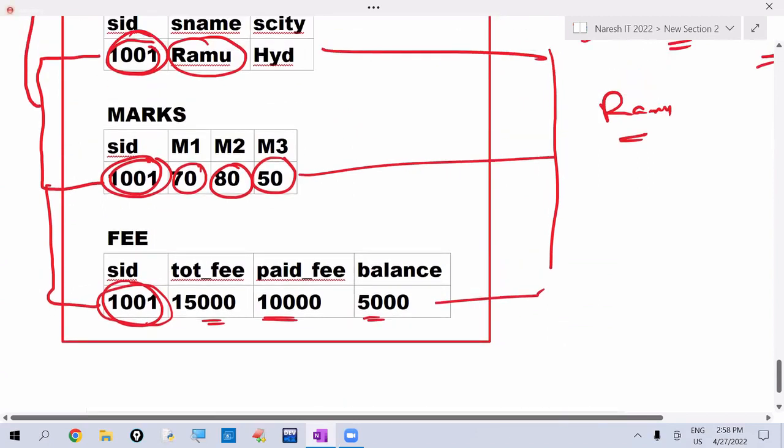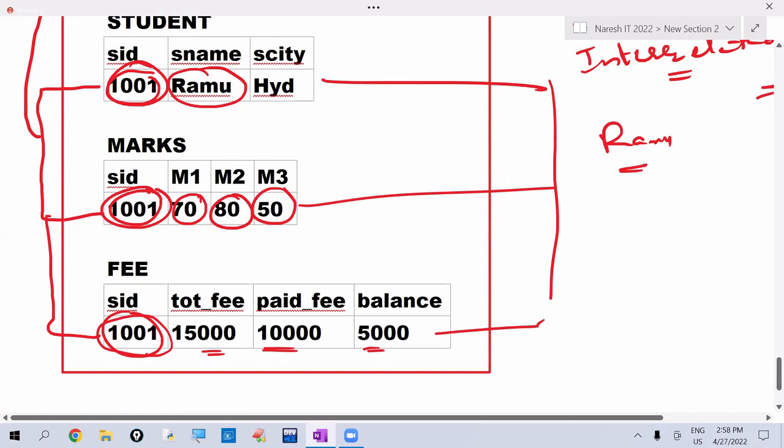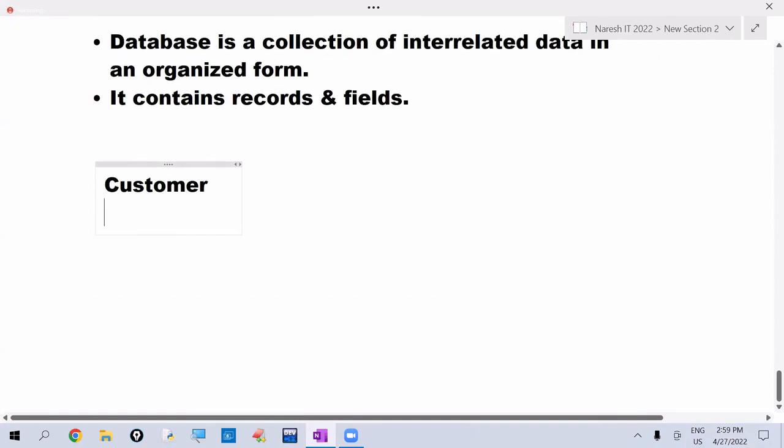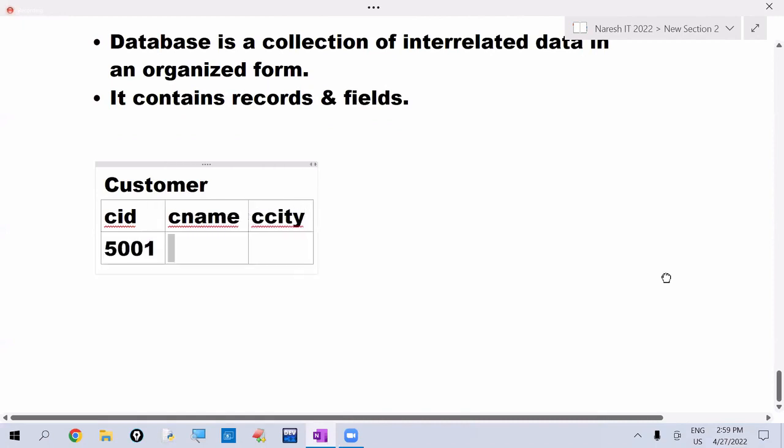Listen. For example, I'm taking customer table here. Customer is the table. Customer ID, customer name, and customer city we are maintaining. Customer ID 5001, customer name is Sai, is from HYD. Like this we are maintaining.